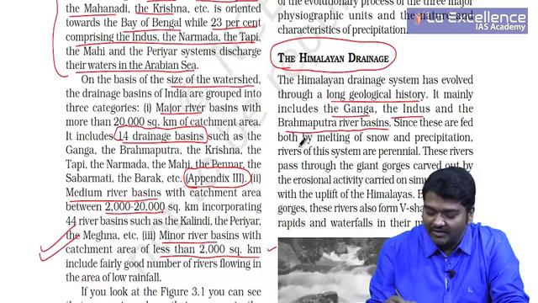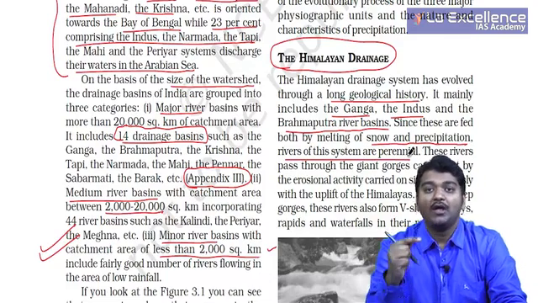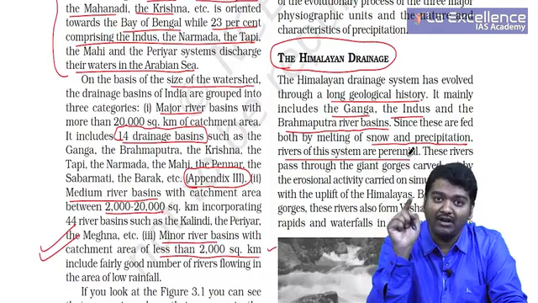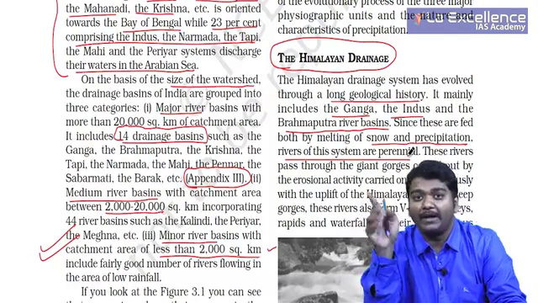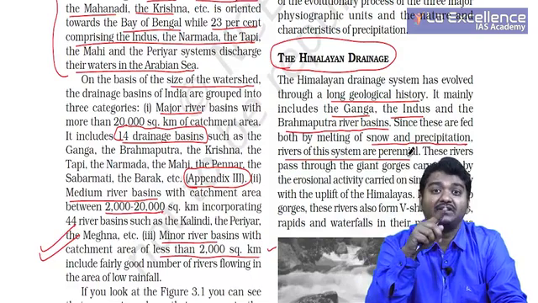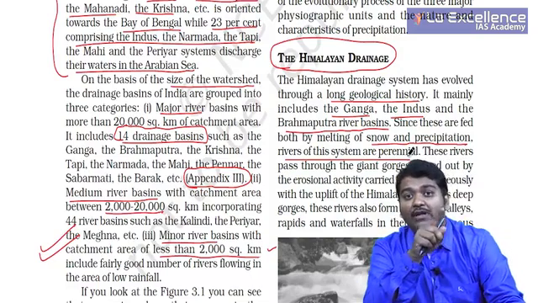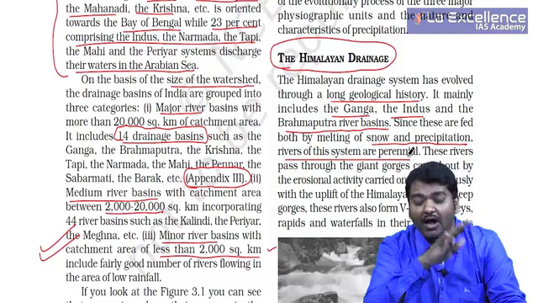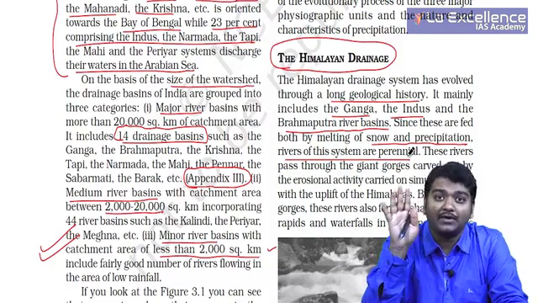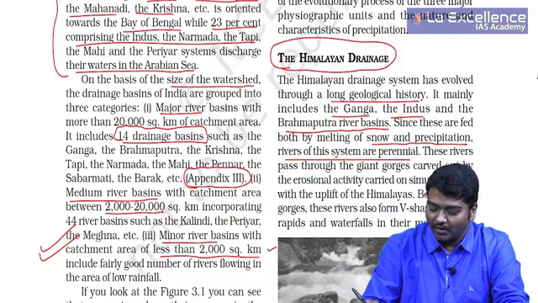Since these are fed both by melting of snow and precipitation, they are perennial. I have already told you that the Himalayan rivers get rainfall and also melting of snow contribute to it. So we call it perennial. And you know that western disturbances usually bring rainfall to northwestern parts of India in winter, and it also gives snow cover to Himalayas. Very, very important for us.